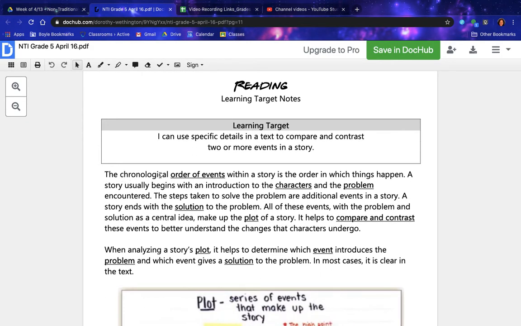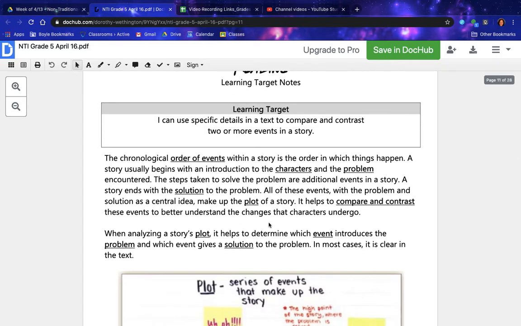The chronological order of events within a story is the order in which things happen. A story usually begins with an introduction to the character and the problem encountered. The steps taken to solve the problem are additional events in a story. A story ends with a solution to the problem. All of these events, with the problem and solution as a central idea, make up the plot of a story. It helps to compare and contrast these events to better understand the changes that characters undergo.